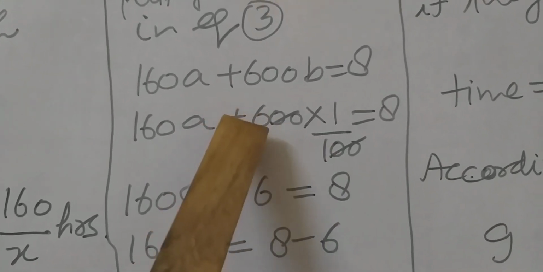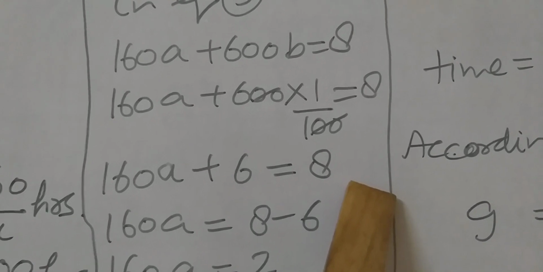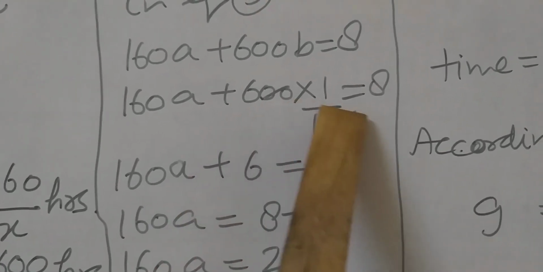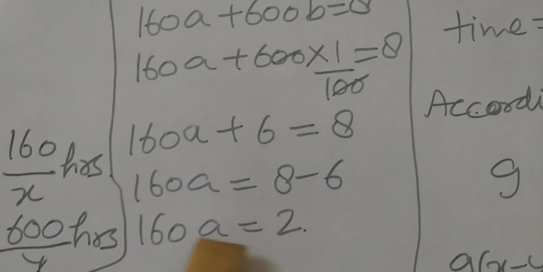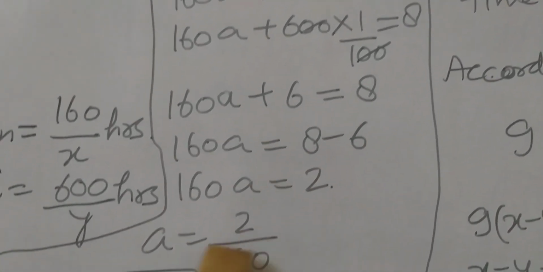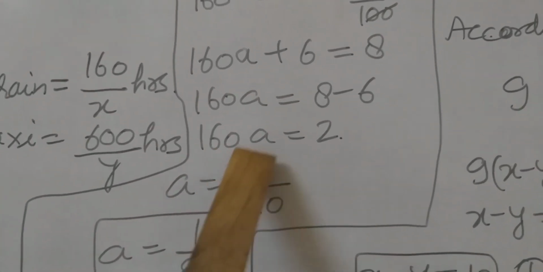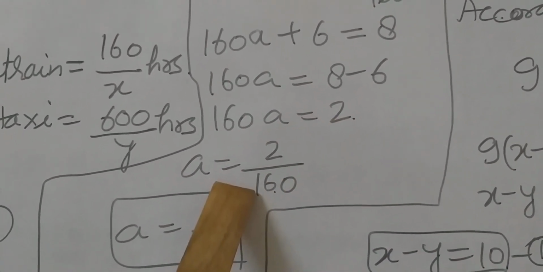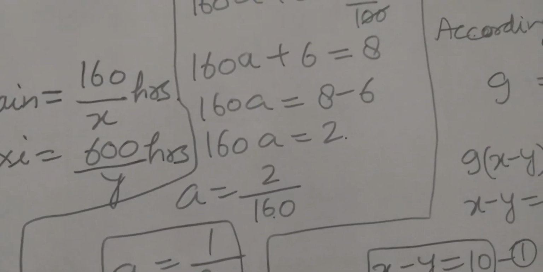Do the calculation. So 160a + 6 = 8. 6 will transpose to this side, so 160a = 8 - 6. 160a = 2, a = 2/160. 2 ones are 2, 2 eights are 16. So a = 1/80.